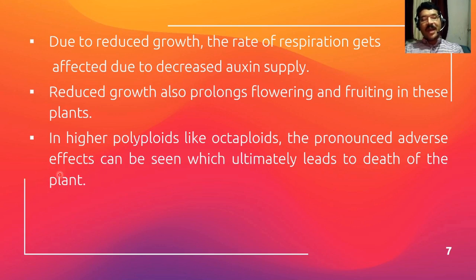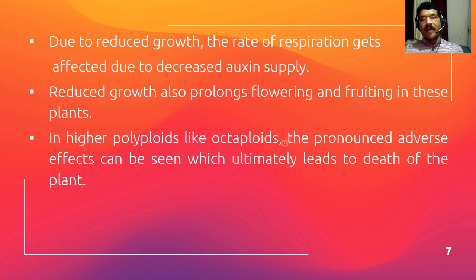So sometimes, if the number of chromosome sets goes on increasing in polyploids, for example octaploids, these plants may contain 8 sets of chromosomes. Suppose there is a plant with basic monoploid number 7, and it is an octaploid plant, meaning 7 chromosomes come 8 times.